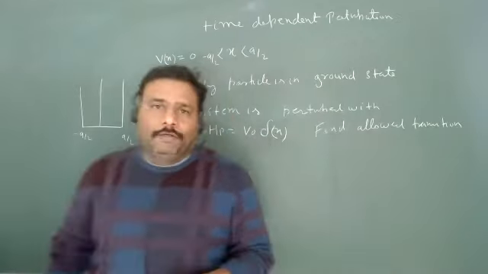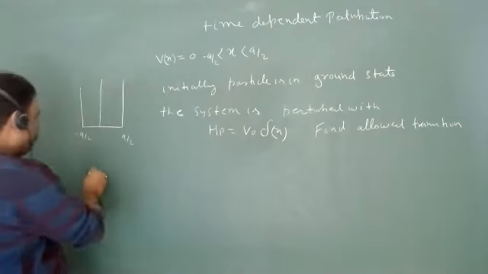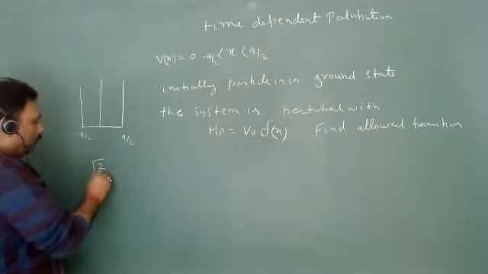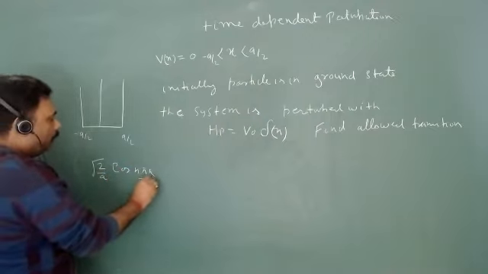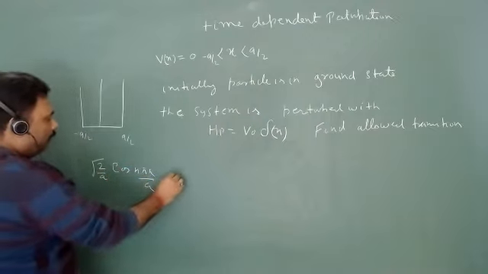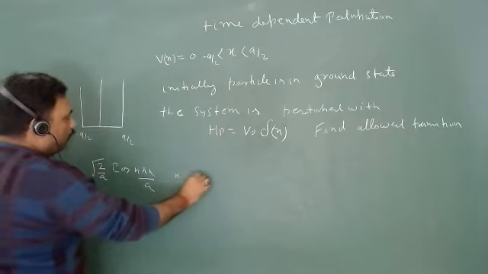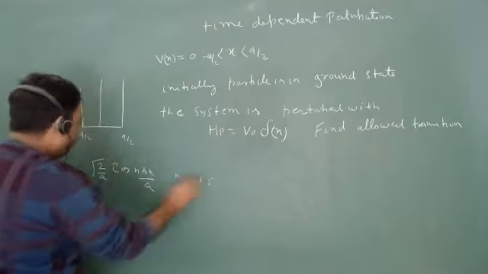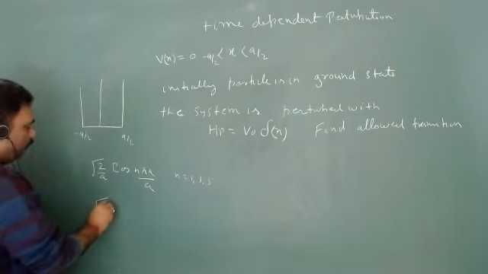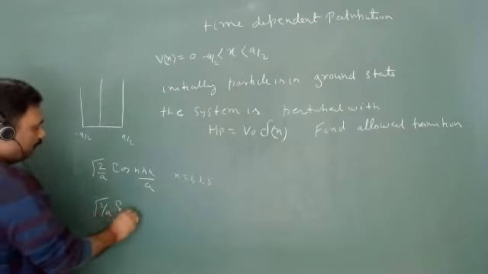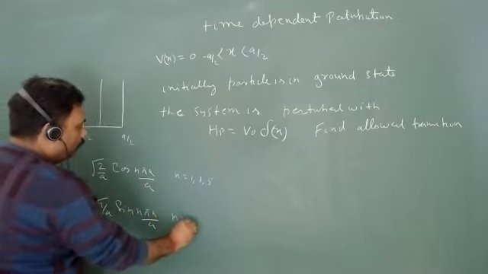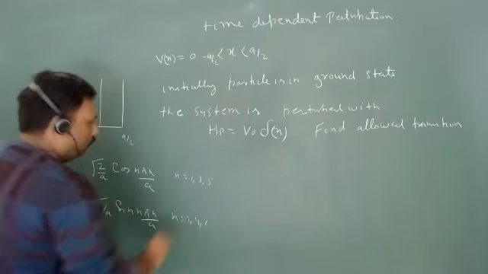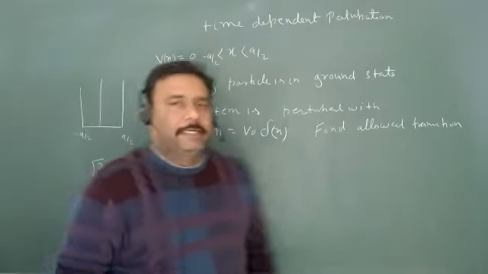The first possible wave function is root under 2 by a cos n pi x upon a, where n is equal to 1, 3, 5 and so on. And we have root 2 by a sine n pi x upon a, where n is equal to 2, 4, 6 and so on.